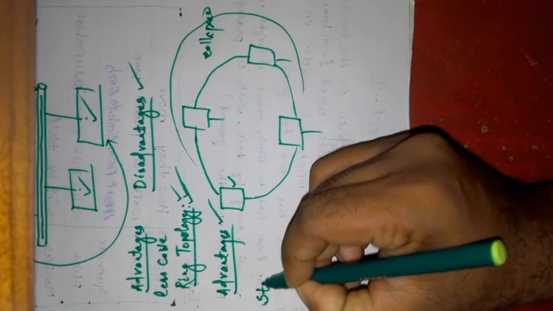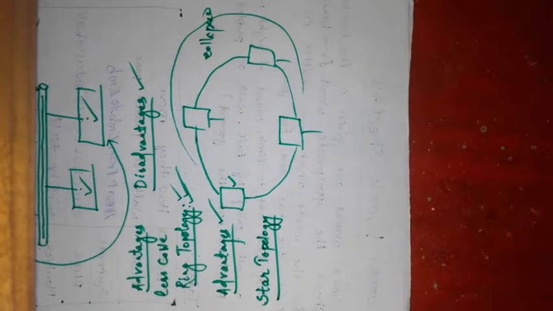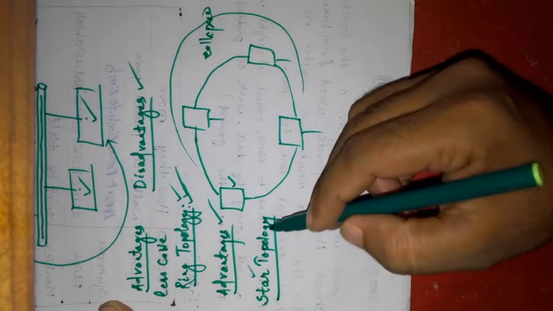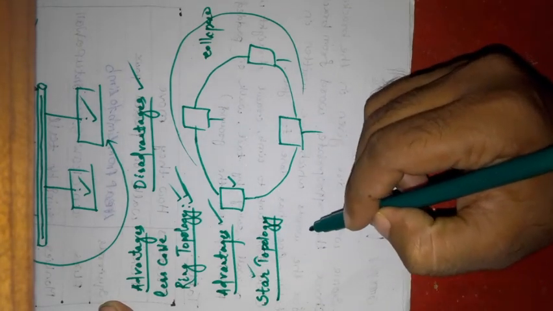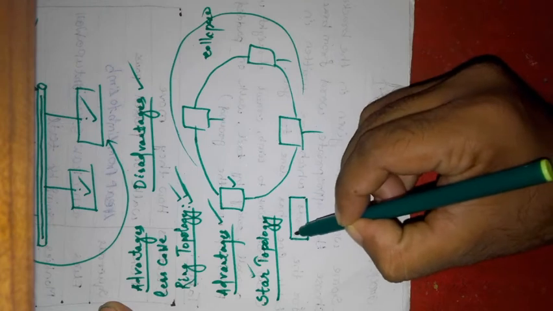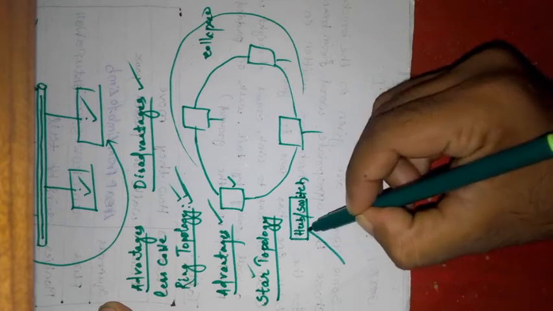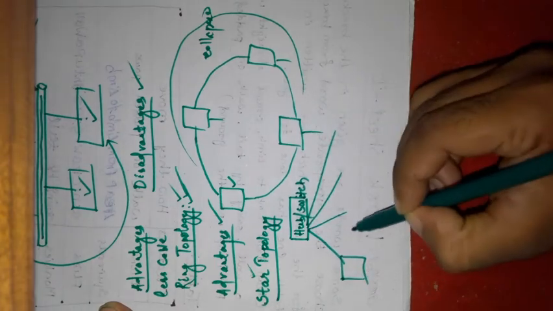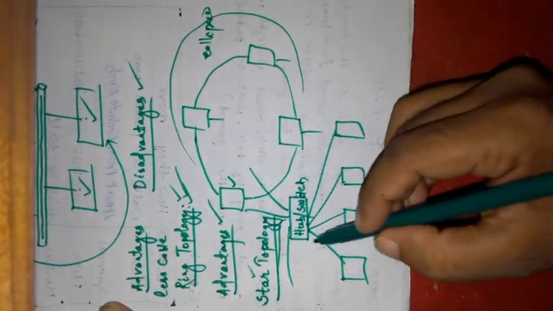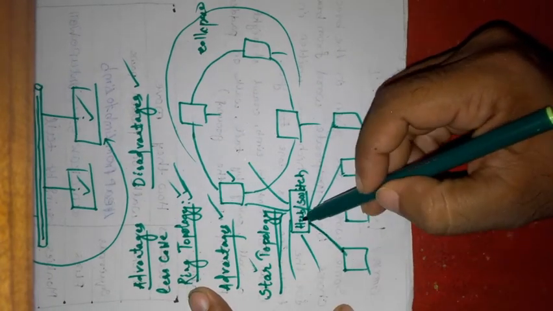Next, your star topology. Actually, in a star topology, as the name suggests, star, the devices are connected in a star manner. That is your hub or switch, and other devices are connected in a star-like manner. Every device requires a cable to connect to the hub.